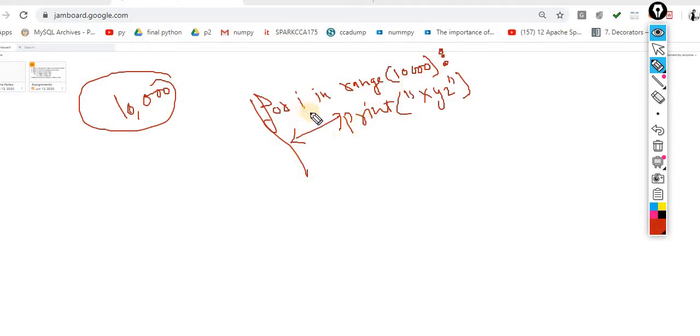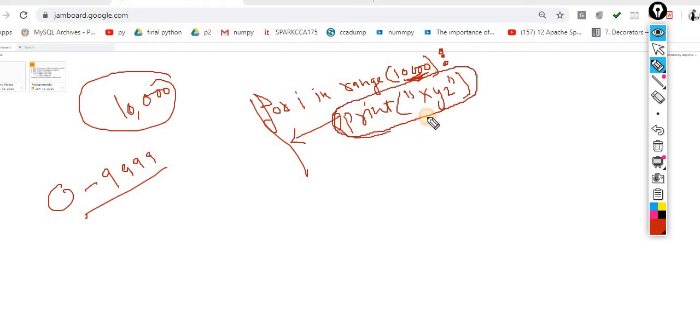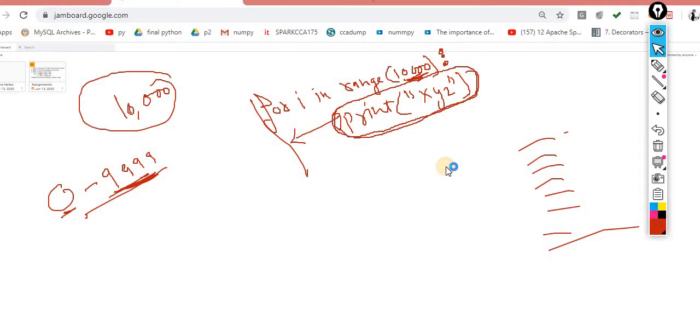Now the I value starts from 0, and this means that we have 0 to 9,999 values, and this statement will be executed. This value will be printed on the screen 10,000 times. So this is the very basic concept of the loop. Let me show you practically first, then we will touch the next point regarding this.